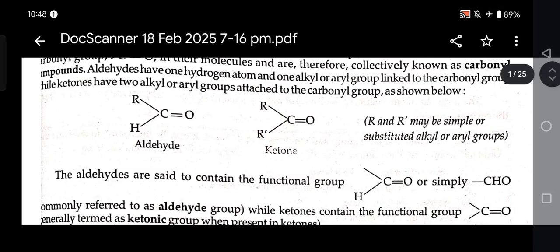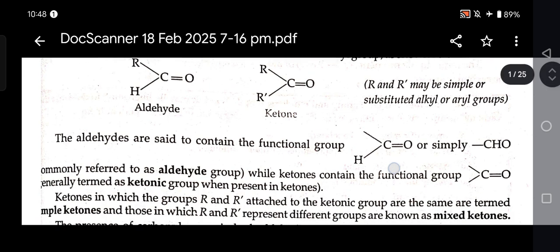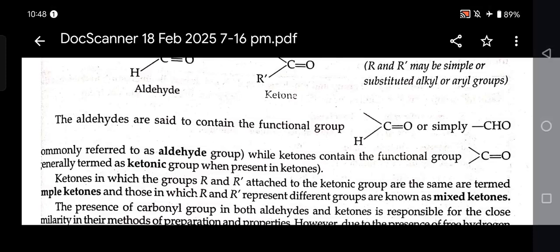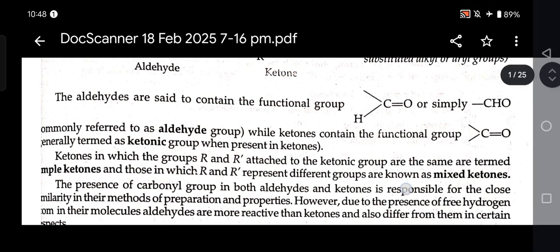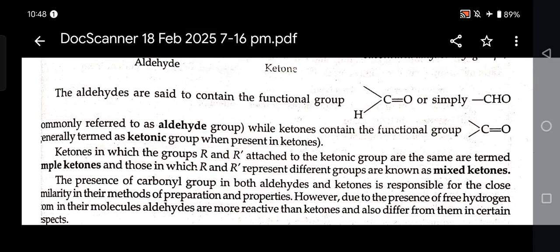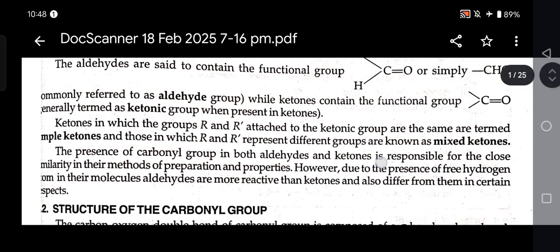Aldehyde: RCHO. Ketones: RCOR dash. R and R dash may be simple or substituted alkyl or aryl groups. The aldehydes are said to contain the functional group CHO, or simply CH double bond O, commonly referred to as the aldehyde group, while ketones contain as functional group C double bond O, generally termed the ketonic group when present in ketones.